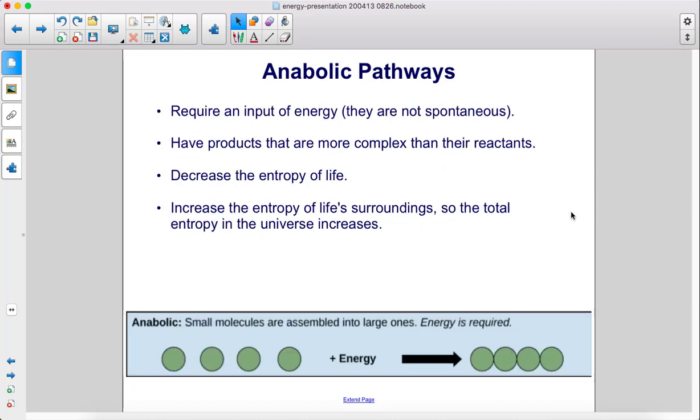Anabolic pathways require an input of energy. They're not spontaneous. They have products that are more complex than their reactants. They decrease the entropy of life, and they increase the entropy of life's surroundings, so the total entropy in the universe increases.